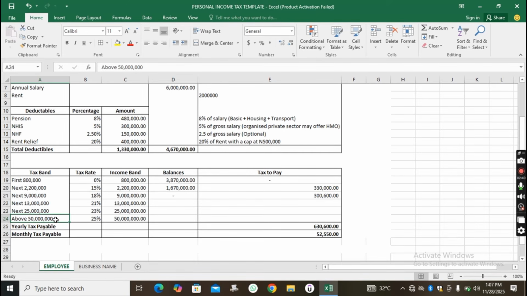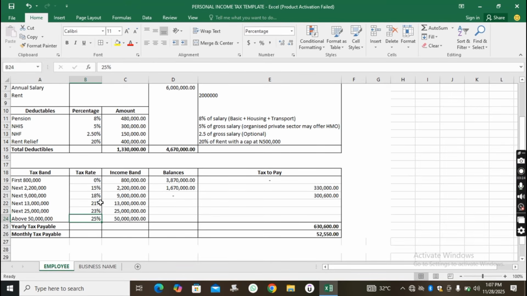I'm trying to break this down in layman's terms so that you'll be able to comprehend and understand it. Now, the next thing you have is the tax rate. For any person who falls under the first 800,000, the percentage to apply for their tax is 0%. For any person who falls within 2.2 million, 15%. Within 9 million, 18%. Within 13 million, 21%. Within 25 million, 23% applies. For any person who falls above 50 million, 25% applies.